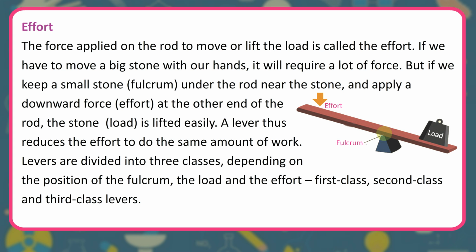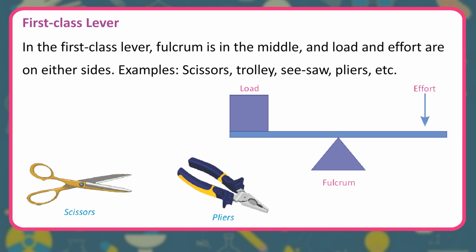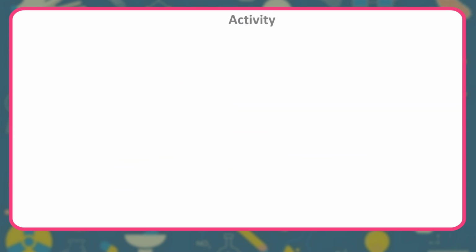Levers are divided into 3 classes, depending on the position of the fulcrum, the load and the effort: first class, second class and third class levers. First class lever. In the first class lever, fulcrum is in the middle, and load and effort are on either sides. Examples: scissors, trolley, seesaw, pliers, etc.